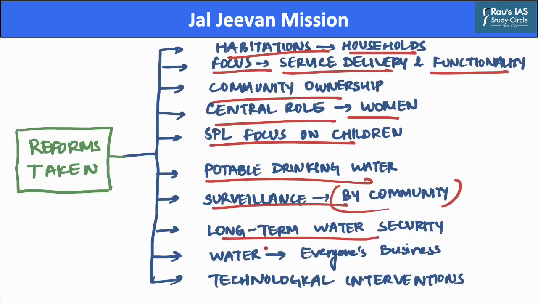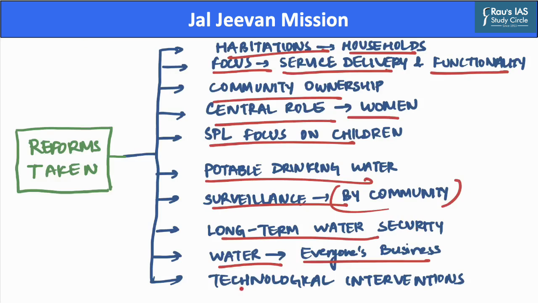Further, this mission makes water everyone's business, as Jal Jeevan Mission is implemented in a participatory manner and includes the use of self-help groups, NGOs and community-based organizations. Thereby, it plays a major role in raising awareness, community mobilization and hand-holding.